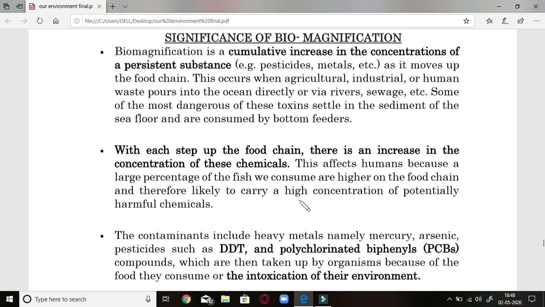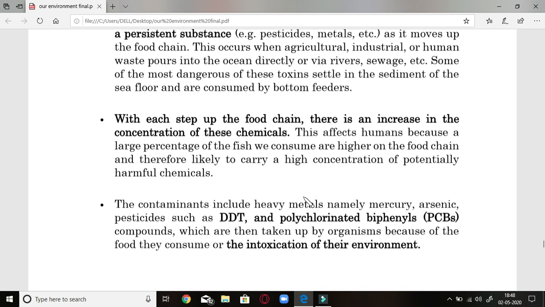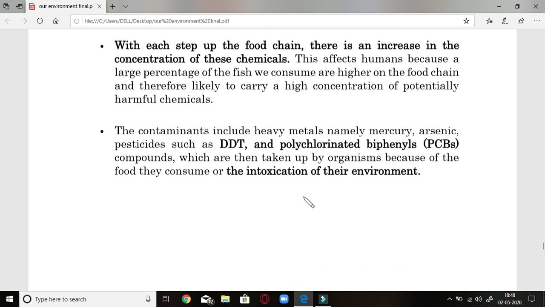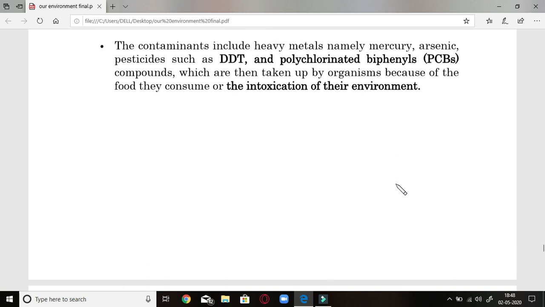This affects humans because a large percentage of fish we consume are higher on the food chain and therefore likely to carry a high concentration of potentially harmful chemicals. So top carnivores, like fish, will be very harmful for us if we eat them. Next is contaminants, like DDT or BCP. They are taken up by the organism and that is going to intoxicate our body as well as our environment.